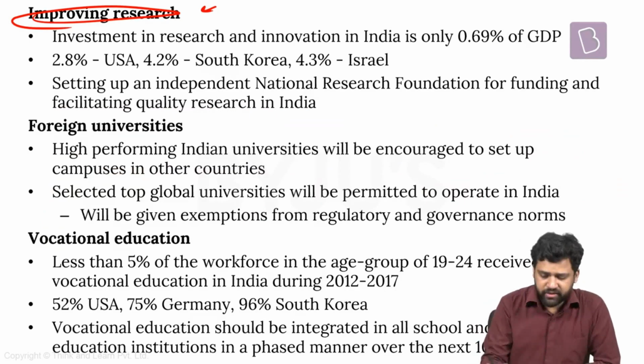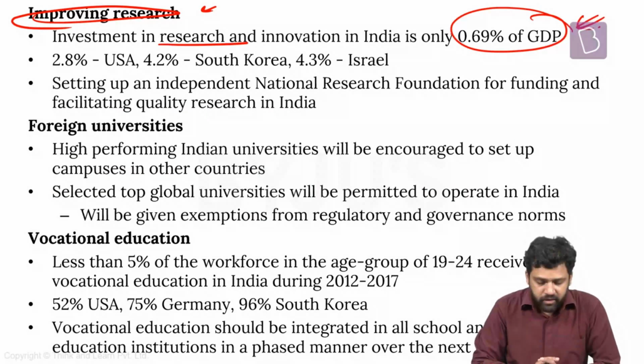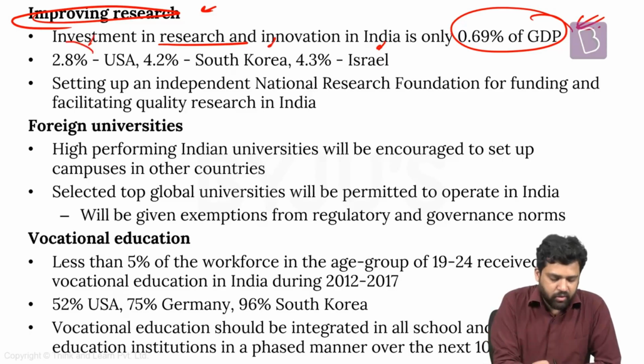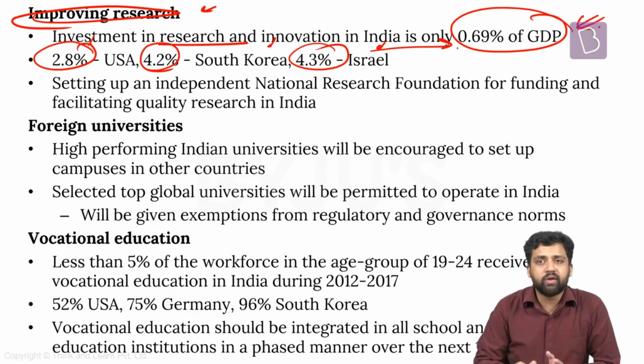Now, this is something which reflects it. In case of India, total investment in research and innovation is hardly 0.69% of the total GDP. Just compare it with countries like South Korea, Israel, USA. USA spends around 2.8% of its GDP on research, South Korea 4.2%, Israel 4.3%. In case of India, it is not even 1%.